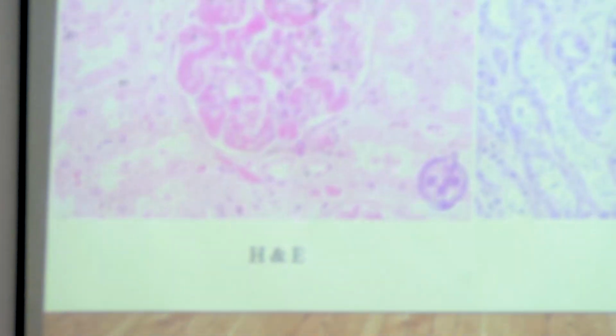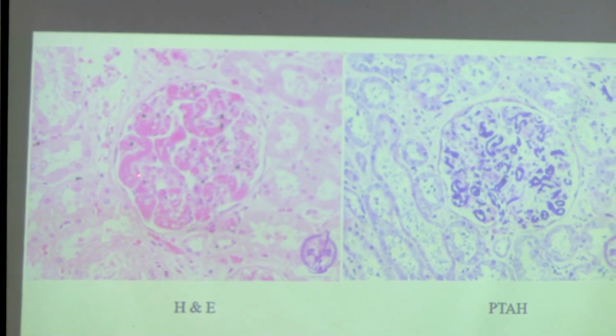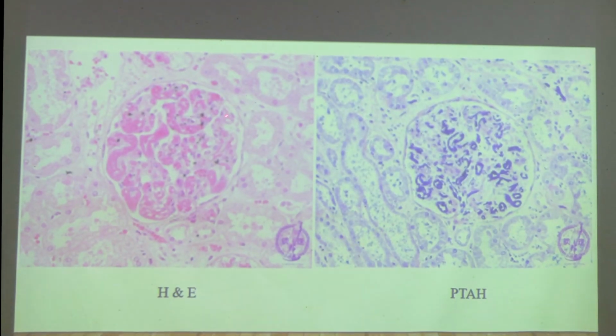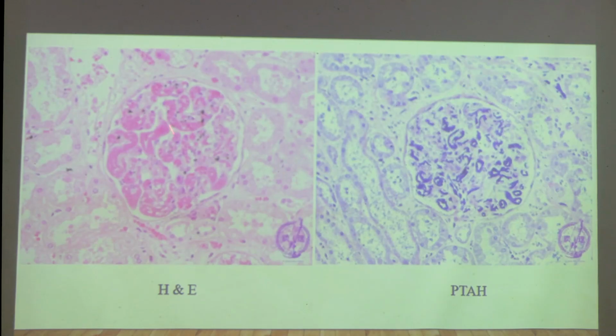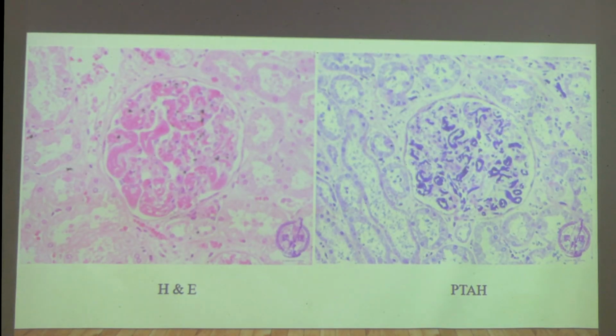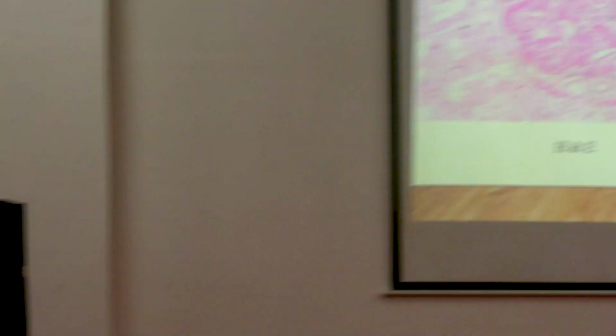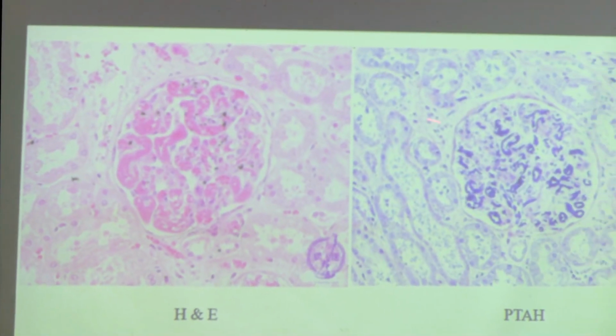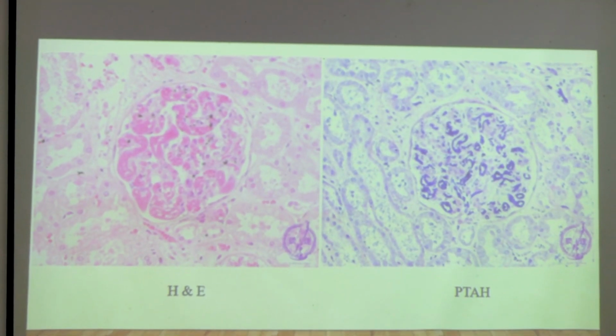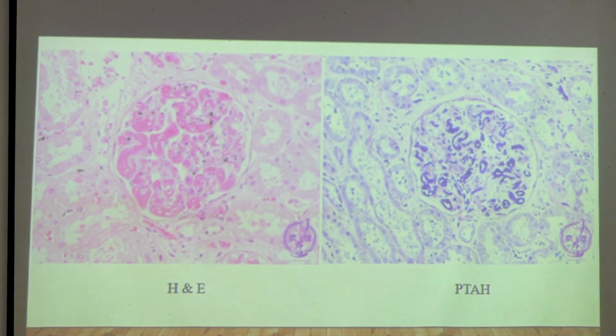So this is the kidney glomeruli. You see all these pink things, these are microvascular thrombi, the fibrins, thrombins and fibrins. PTAH is phosphotungstic acid hematoxylin. This is a stain that is used for fibrin and muscles. Here we can see it is highlighted, right? You see the tubules are not highlighted. Here the highlighted blue things, all these are fibrins that have been highlighted by this PTAH, phosphotungstic acid hematoxylin.